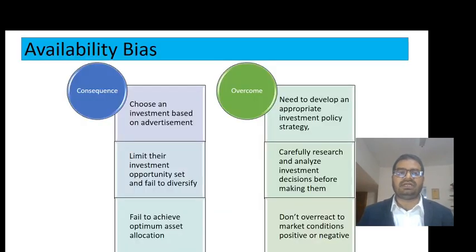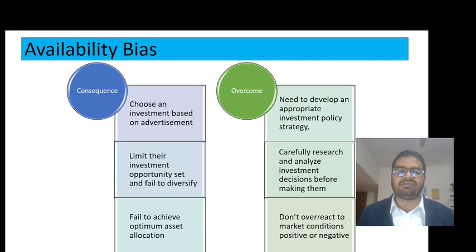So, what are the consequences of availability bias? Choose an investment based on the advertisement. That means when I see an advertisement, I get some information, and as the advertisement becomes very available to me, I make decisions on the basis of the advertisement. But I should seek opposite or negative information regarding the same stock or investment, and limit the investment opportunity set or fail to diversify.